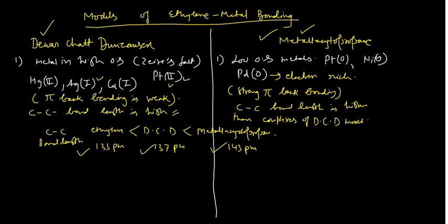But if you want to know the metal-carbon bond length, it would be lowest for this one and highest for this one. That means for this one it would be higher and for this one the lowest. So this goes in the opposite manner. I will explain these things with the help of examples also.